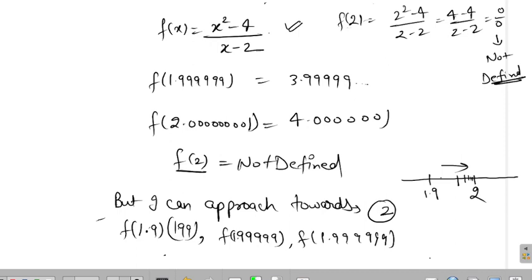So I can't find the value of the function at 2, but I can find the value of this function at 1.9, 1.99, 1.99999 and 1.9999999. If on the number line 2 is somewhere here, 1.9 is here. I can find the value at 1.9, I can find the value at 1.99. I can go closer to 2, I can approach 2. So my question was, if I am finding the values at 1.9, 1.99, 1.999, from which direction am I approaching? Gayatri, am I approaching from the left side or from the right side?